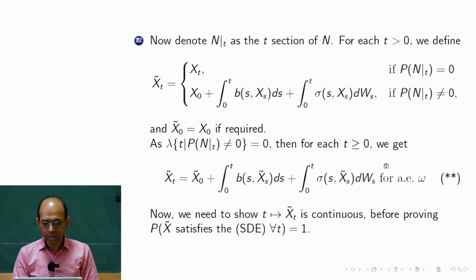Now if that is the case, then we use that X tilde is continuous.